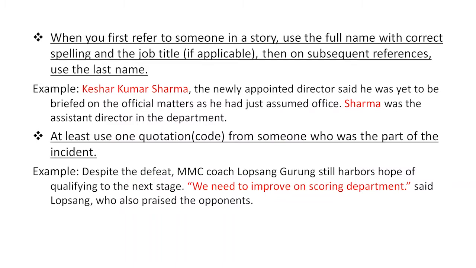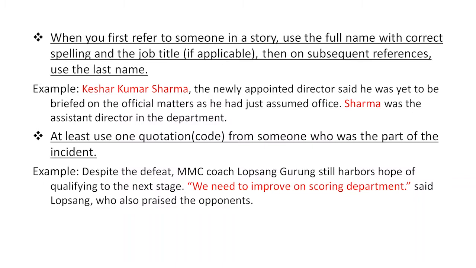Okay, we usually have to refer to someone in the story using a full name, with correct spelling and sometimes a job title. As you can see here in the example, Kesar Kumar Sharma, we have the full name and the title of this person. The newly appointed director said he was yet to be briefed on the official matter as he had just assumed office.